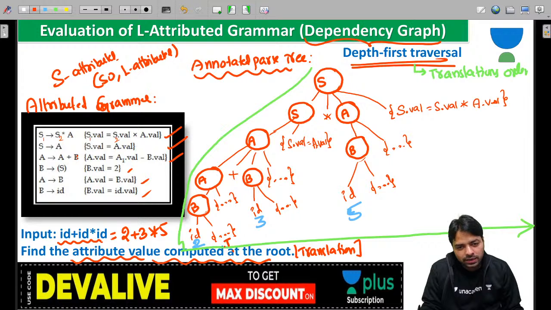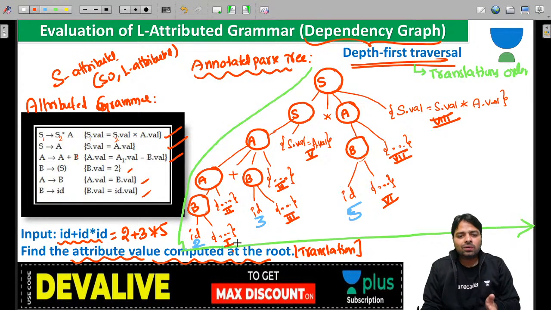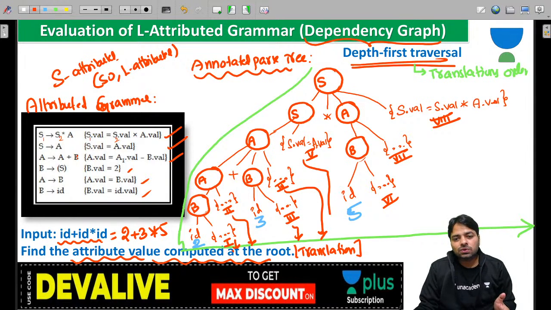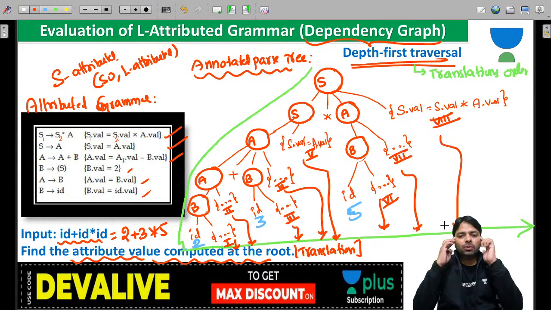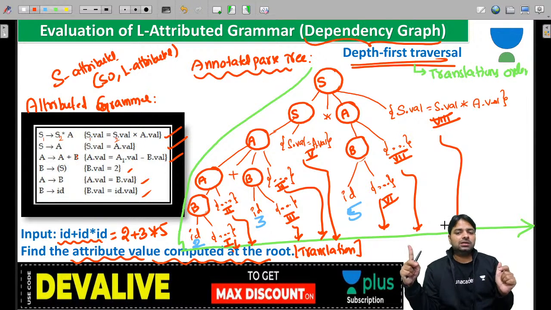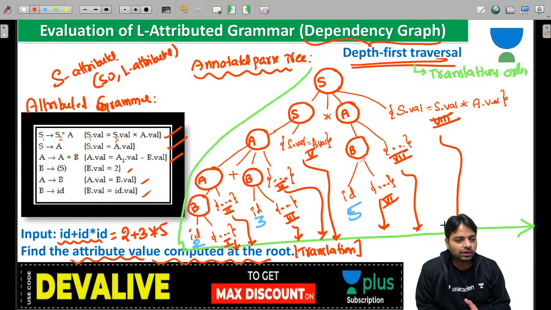Guys, this is the 1 and this is the 2 and this is the 3 and 4, 5th, 6th, 7th. How do you know that is 6th, 7th, 8th? Because when you bring down, guys, that's going to be the first and second and third. Look at that. This is going to be your order. Look at the numbering of what I'm doing. It's a depth first traversal that follows from left to right, and look at all the translations from left to right, everybody. So it can also do topological order. This is called topological order.